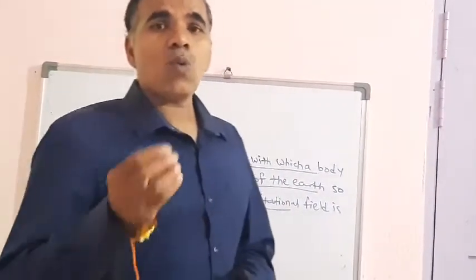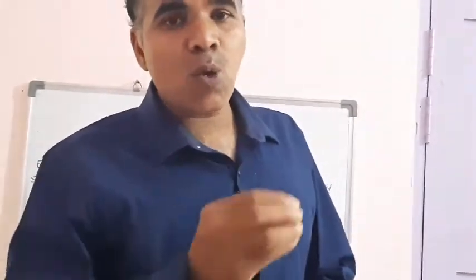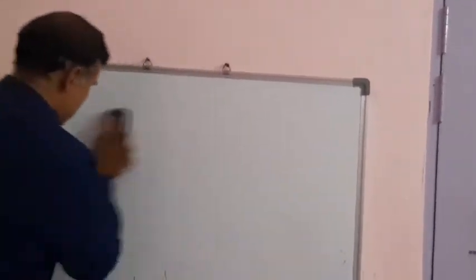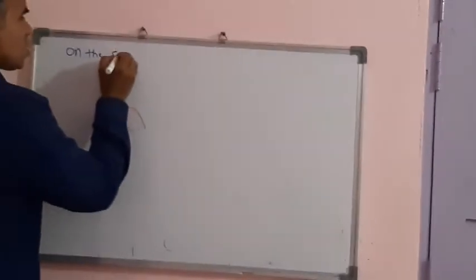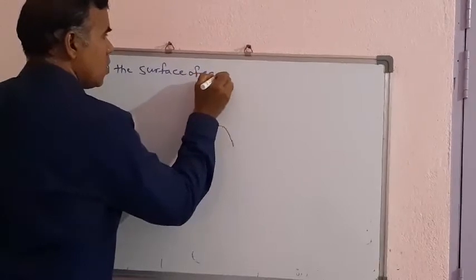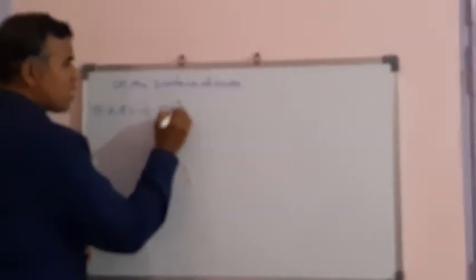Then how do we find the escape velocity? The derivation of escape velocity we have to find. Look at this. On the surface of earth, we know that kinetic energy equals the formula 1/2 mv square.